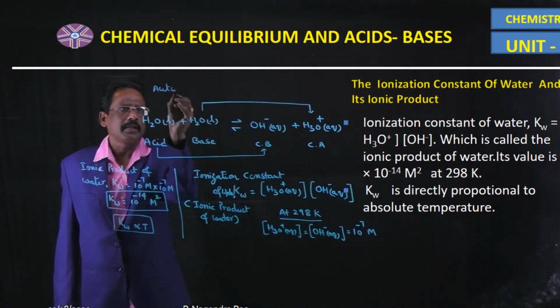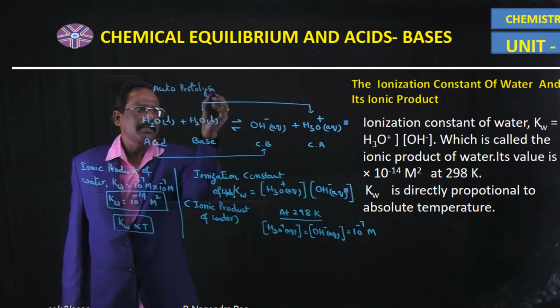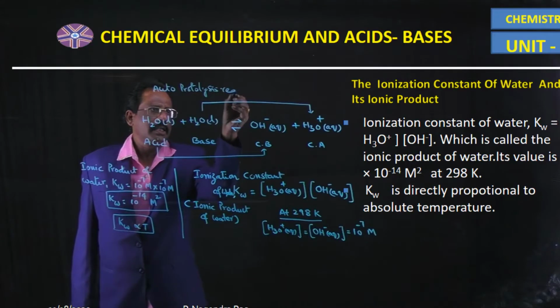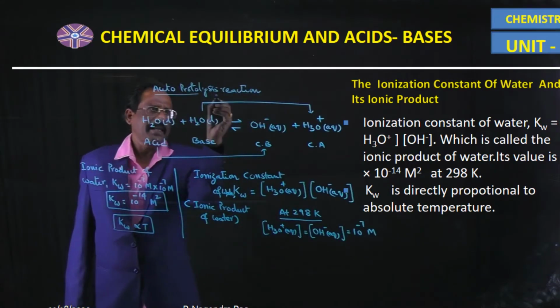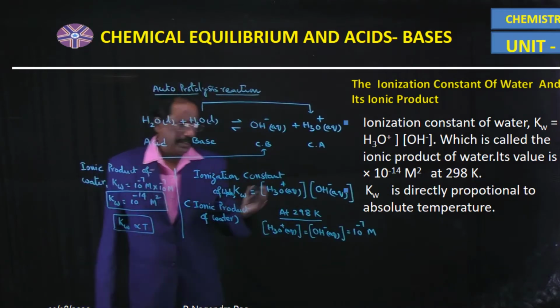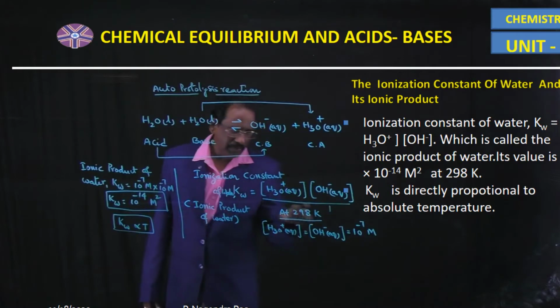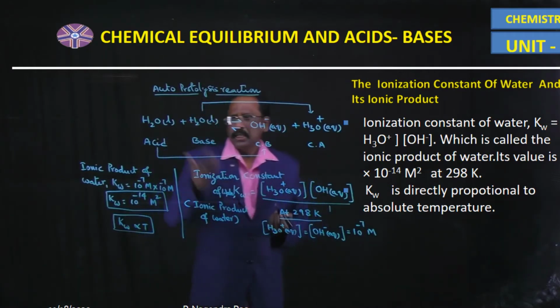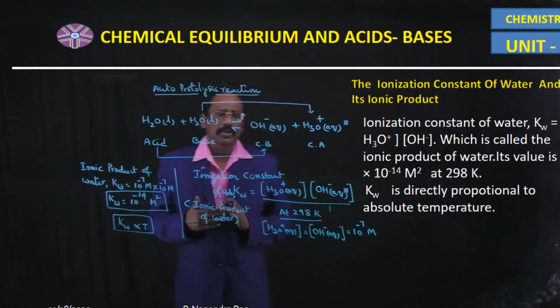This is nothing but the autoprotolysis reaction. The active mass of liquid remains constant, that's why it is divided by 1, because for solids and liquids active mass remains constant.